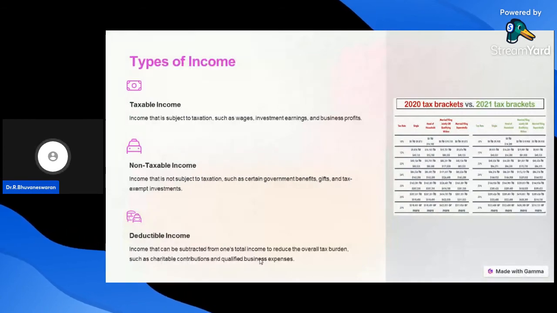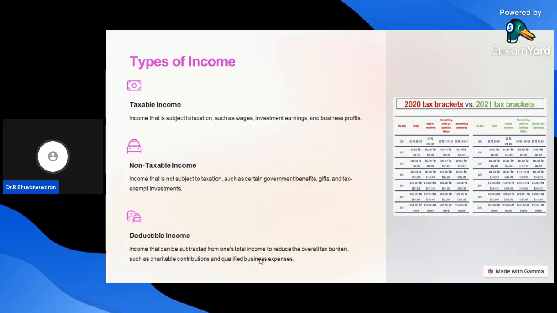Second one, non-taxable income. Non-taxable income is income that is not subject to taxation, such as government benefits, individual gifts, and tax-exempted investments. These are called non-taxable income.